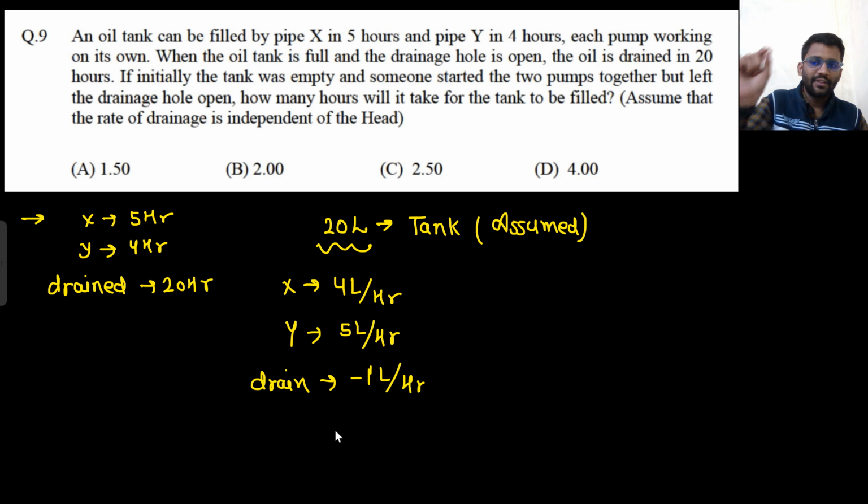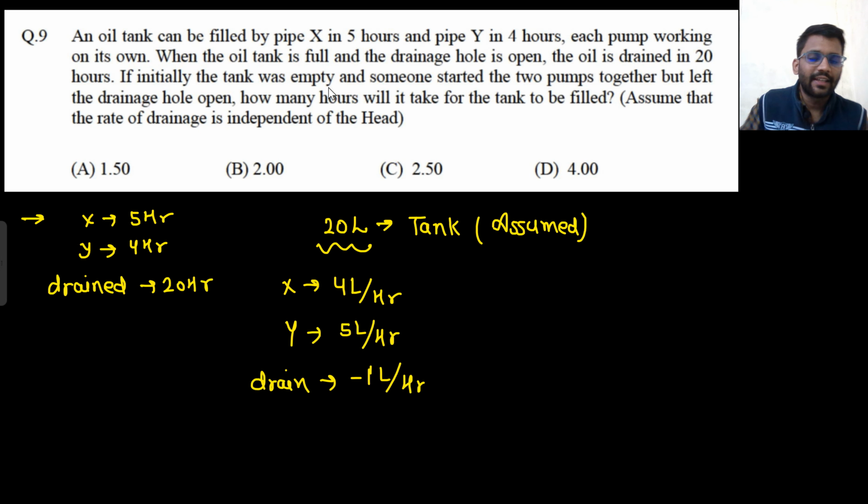So now X can fill the tank in 5 hours, that means X is giving 4 liters per hour, so in 5 hours it will give 20 liters. Similarly, Y is giving 5 liters per hour, so in 4 hours it will give 20 liters. The drainage hole is draining 1 liter per hour, which means in 20 hours it will drain completely.